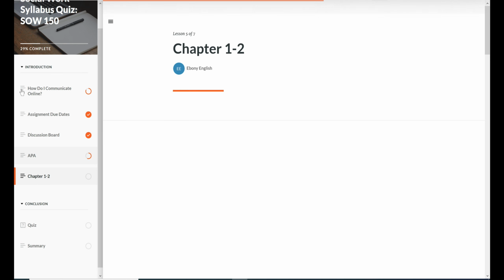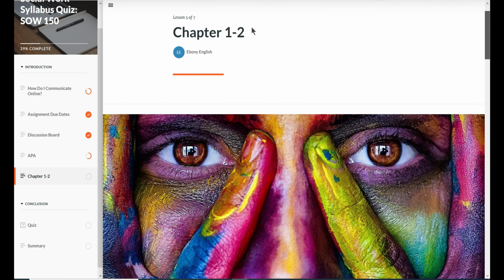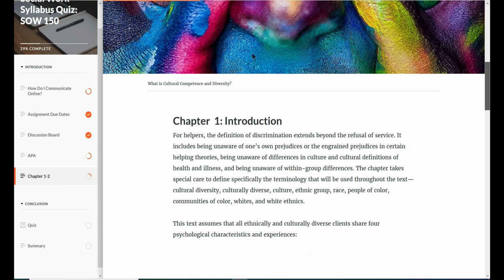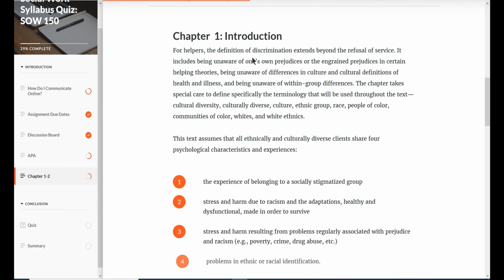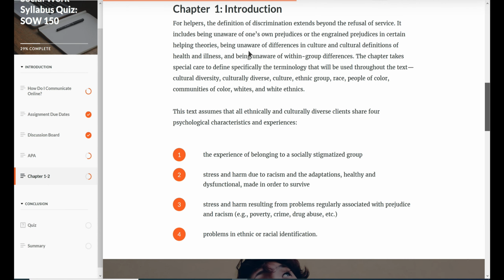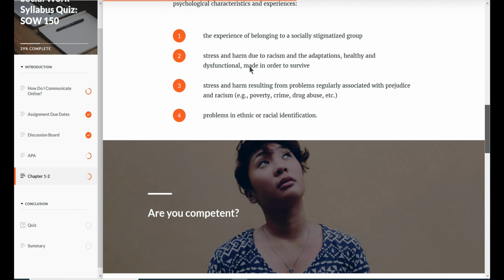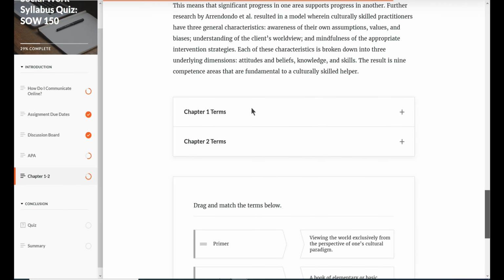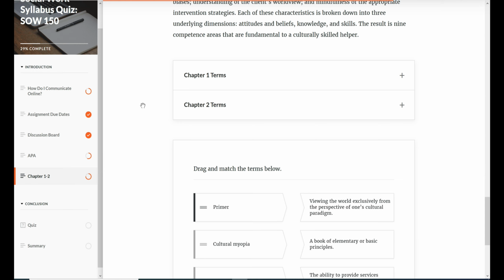So you're going to click on this, and these are your chapters. This is for the diversity course. Right now, you're probably in other courses, like Social 117, so I tried to split it up a little bit. The introduction just gives you an overview of the course. You're going to drag and drop here and match. All you have to do is pull it over.